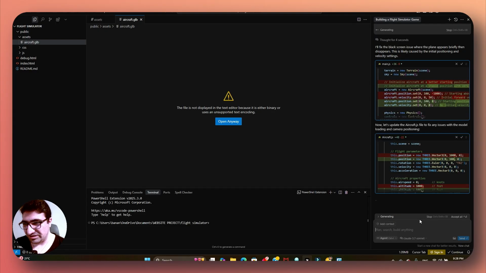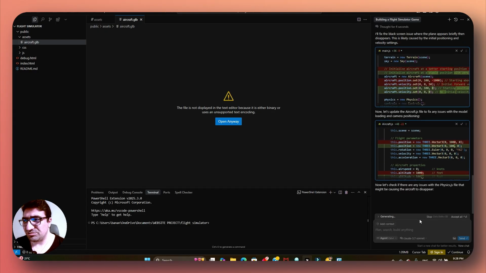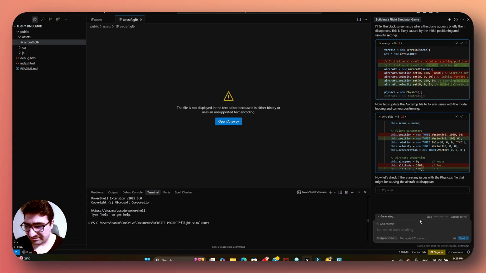Yeah, aircraft.js. I'll fix the black screen issue where it's disappearing. Now let's check if there's any other issue physically in the JS file that is causing it.